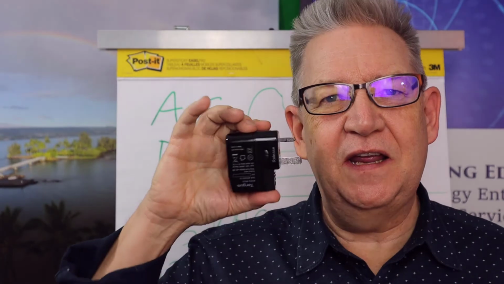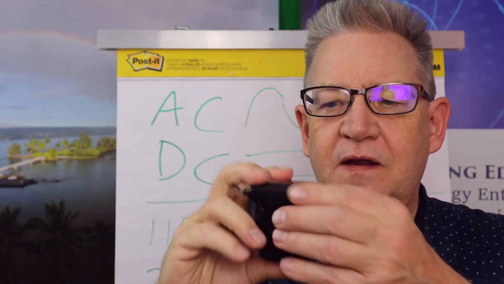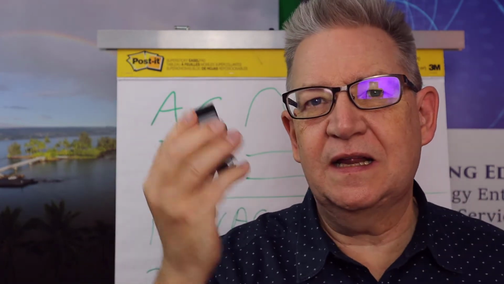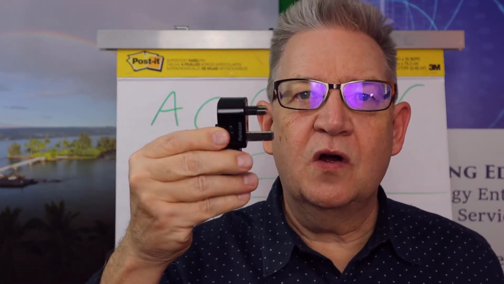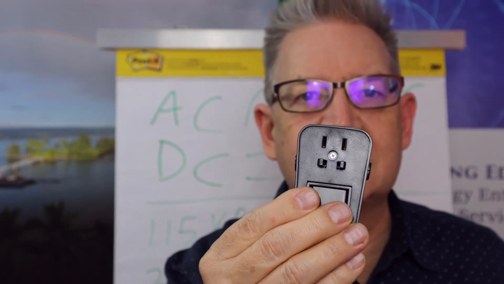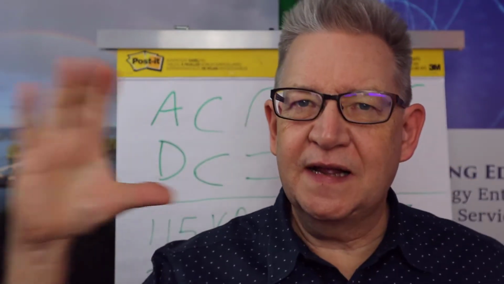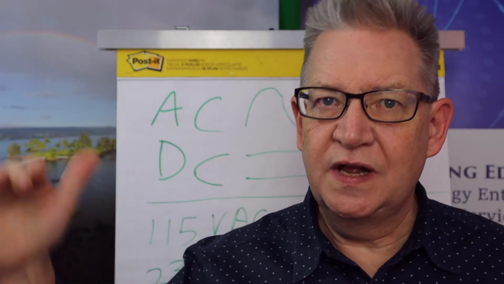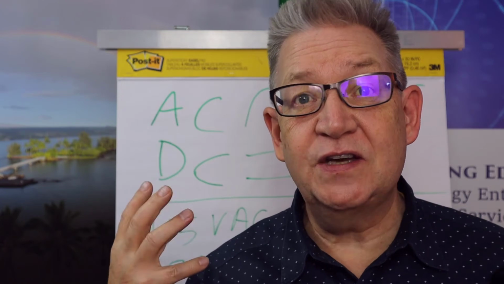So here's a handy dandy adapter. This one just happens to be made by Targus, and it comes apart, but basically it adapts almost everything to almost everything. On this side, it's got that UK plug, and on this side, it's got a US adapter, but in the middle, it's got circuitry that steps down the voltage, smooths it out, and it has what's called a rectifier that changes AC into DC.